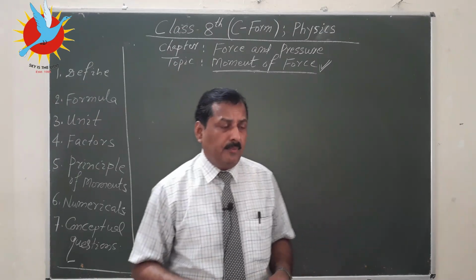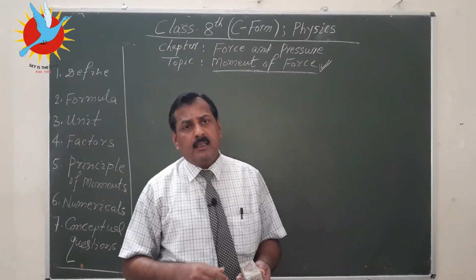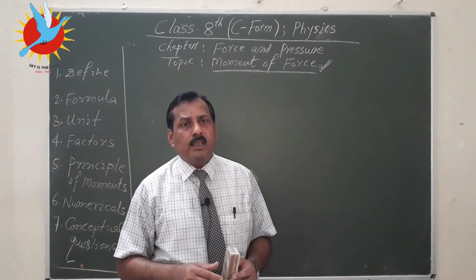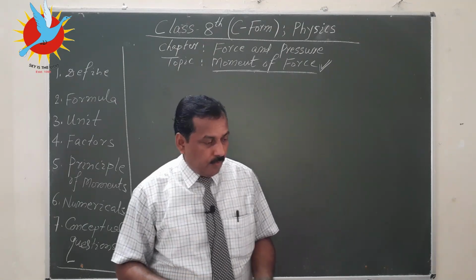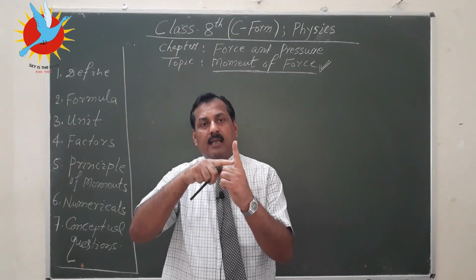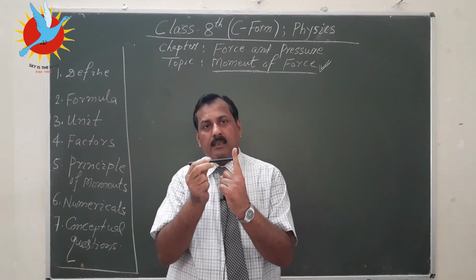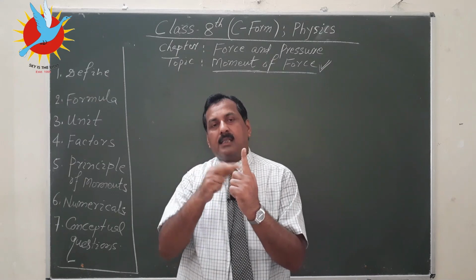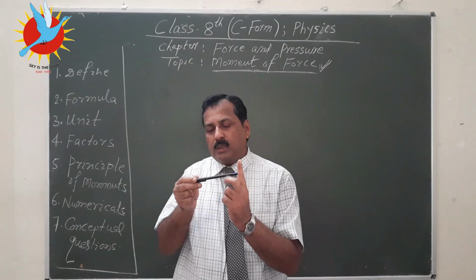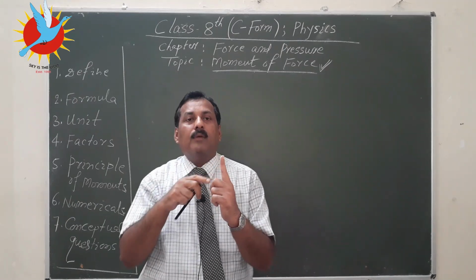In any turning, if you watch your door carefully, there is an axis of rotation. In case of any turning or any rotation, there is always an axis of rotation or a point of rotation. For example, suppose this is a fixed axis and this pen is attached to this axis and it is free to rotate. If we apply force, it will be rotated like this. So what is this? This is the axis of rotation.